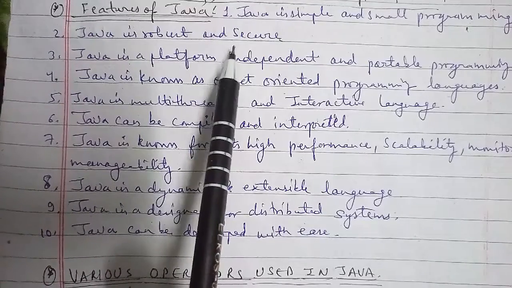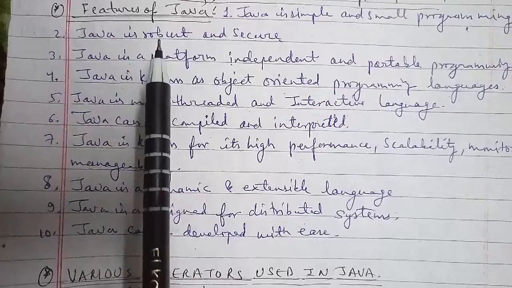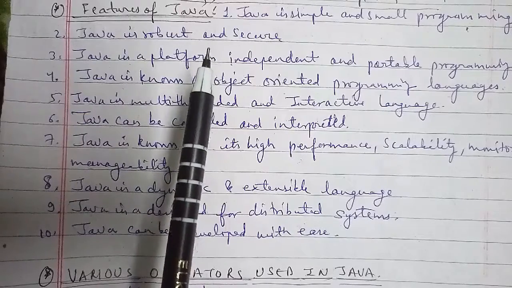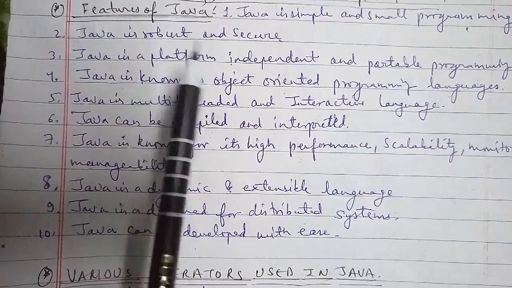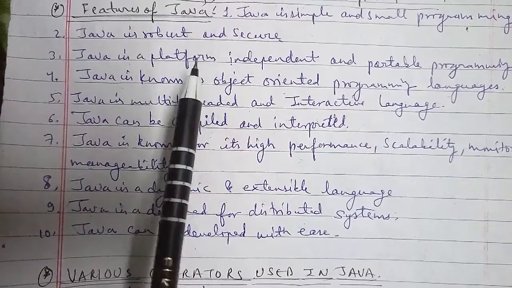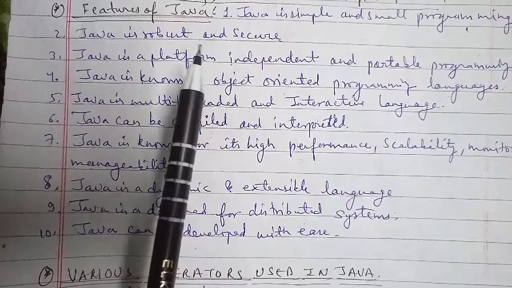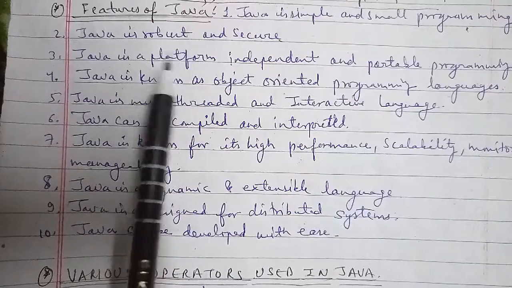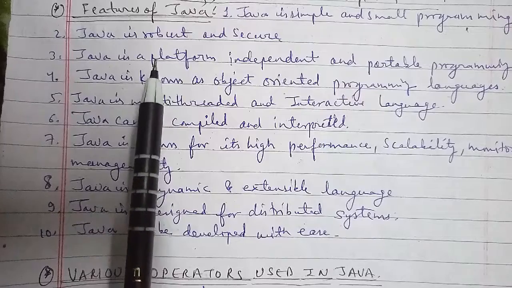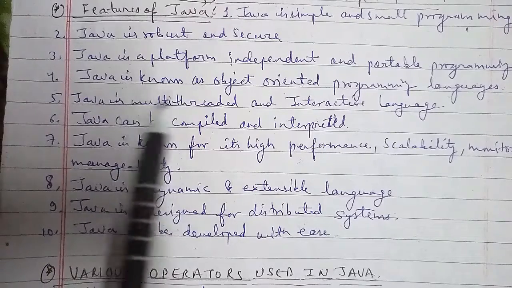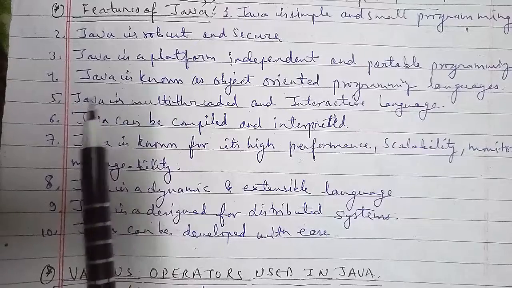The second is that the output of the Java compiler is not executable code, but bytecode. The instructions of the bytecode are executed by the Java Virtual Machine, that is JVM. That means the JVM converts the bytecode to a machine readable form, and the JVM understands only the bytecode, and therefore any infectious code cannot be executed by the JVM. No virus can infect the bytecode, hence it is difficult for hackers to trap internet and network based applications.